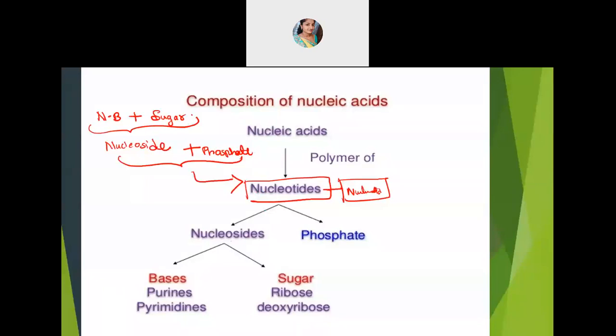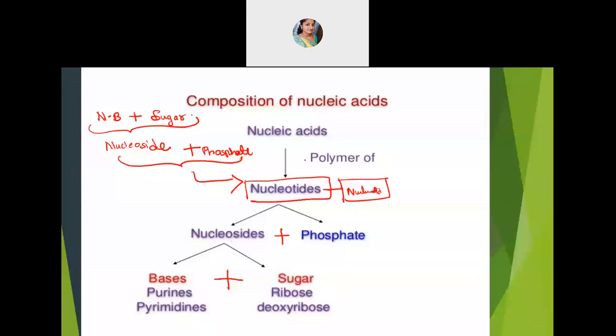Three components you should remember. You have to memorize this because it is more of a biological term. There is a base, that is the nitrogenous base. When it combines with the sugar, the smallest compound formed is called a nucleoside. When the nucleoside combines with the phosphate group, it gives you a nucleotide. When many nucleotides combine, that gives you nucleic acid, which is your DNA and RNA, present inside our body, inside our cell. You're just studying about it. These are already there.